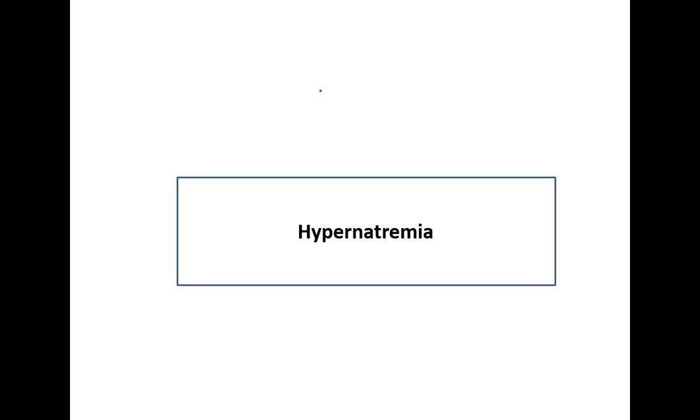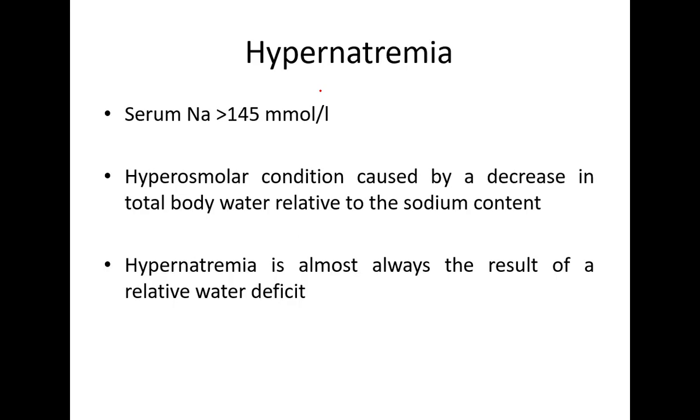Now after hyponatremia, we move to hypernatremia. Hypernatremia is very easy to understand, because whenever there is hypernatremia, there is hypertonicity, and it is defined as a lab value if the serum sodium is more than 145. It is a hyperosmolar condition caused by a decrease in total body water relative to the sodium content. Hypernatremia is almost always the result of a relative water deficit.